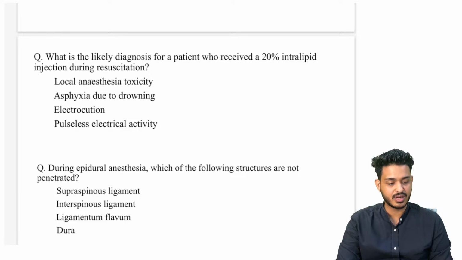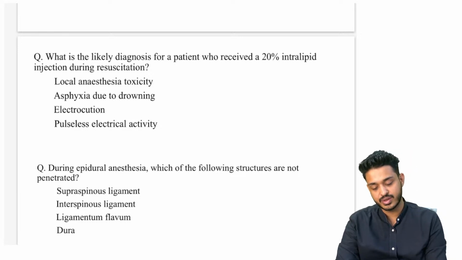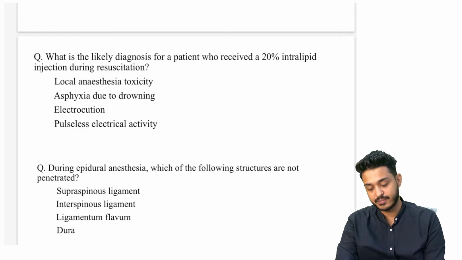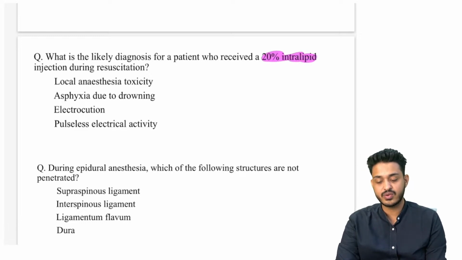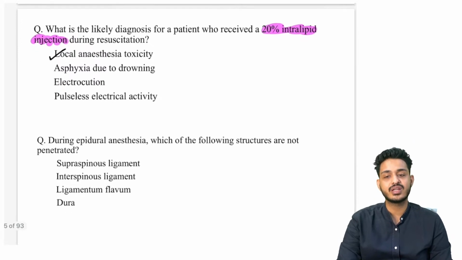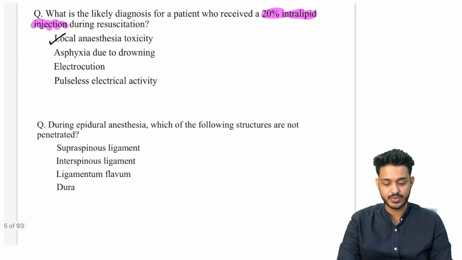Yes, Rituraj, Kajal. Yes, they are going to block the sodium channel. What is the likely diagnosis for a patient who has received 20% intralipid drug? This question comes very often, the 20% intralipid injection. So this is the drug we are going to use for local anesthetic systemic toxicity. These are very simple questions, don't get them wrong, these are the questions that come, right? These are all your PYQs, right?